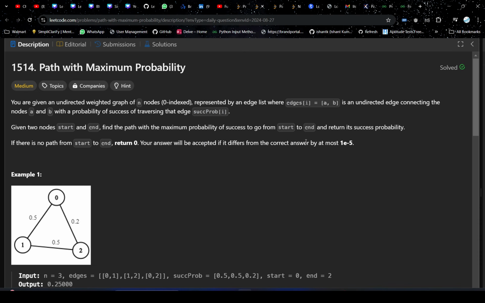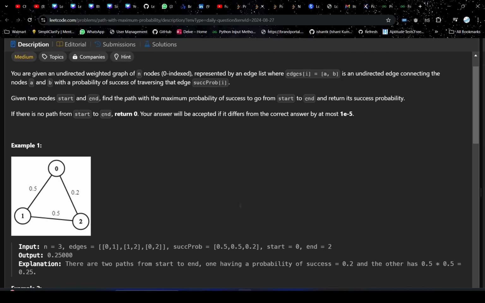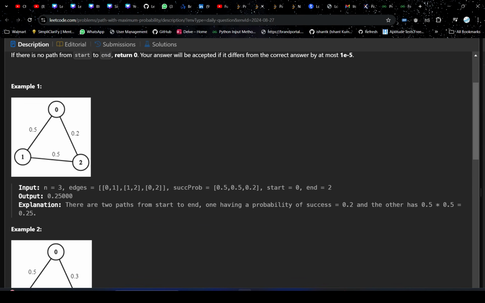Okay. So guys, basically what they are asking us to do in the problem is that we are given a graph, and some probabilities are given. So how is this graph given to us? Let's see that first. If we see here in the problem, we are given this edges list, right?